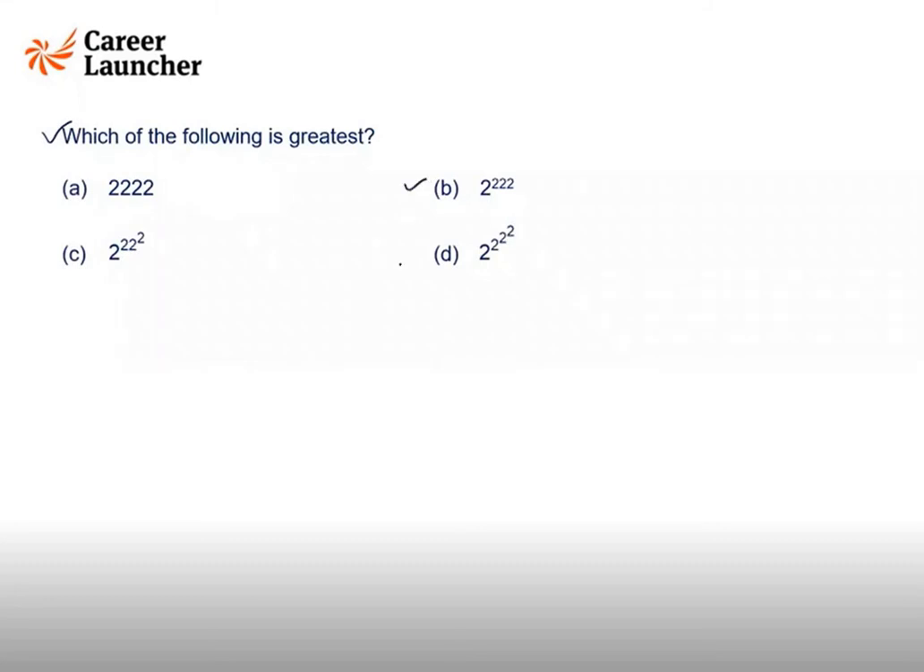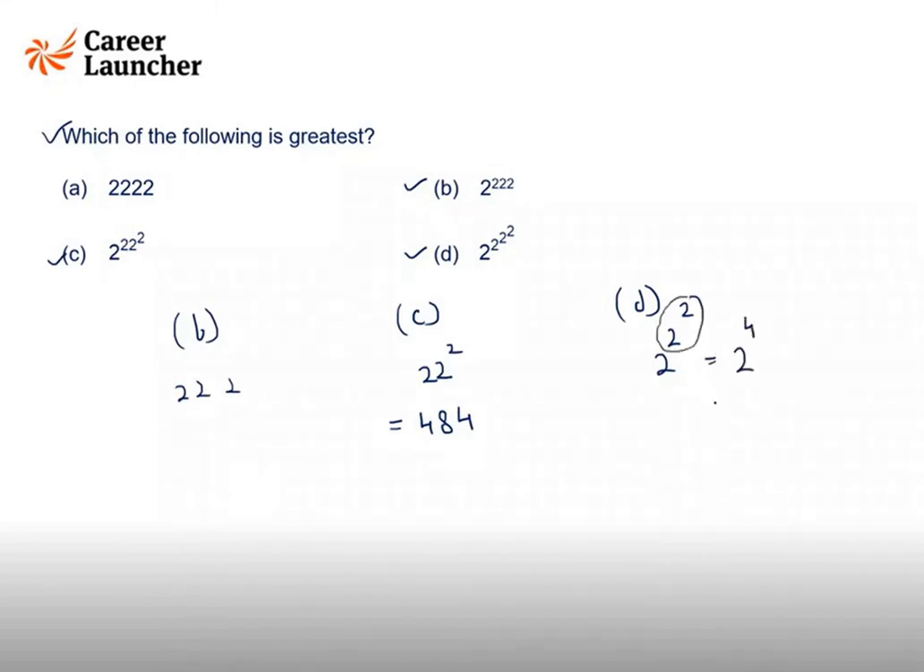So which of the following is greatest? If I look at option B, C, and D, both have the same base, so I will just compare the powers. For option B, the power is this. For option C, the power is this. And for option D, the power is this. So 22 square we can find, it is 484. Then first I need to solve this part, which is 2 raised to the power 4, and it is 16. So the powers are 222, 484, and 16.